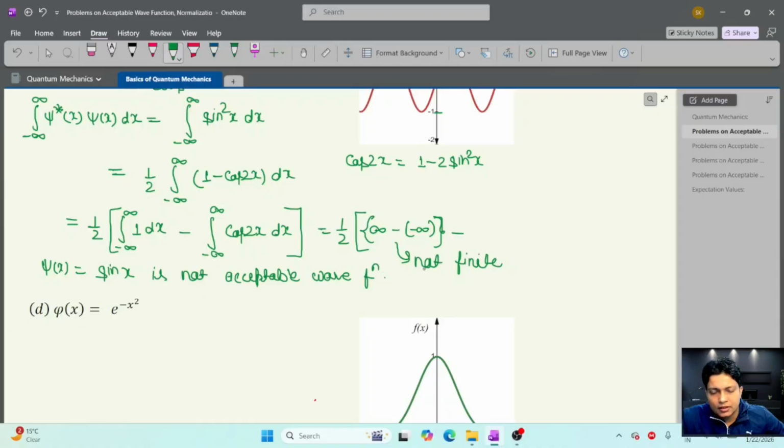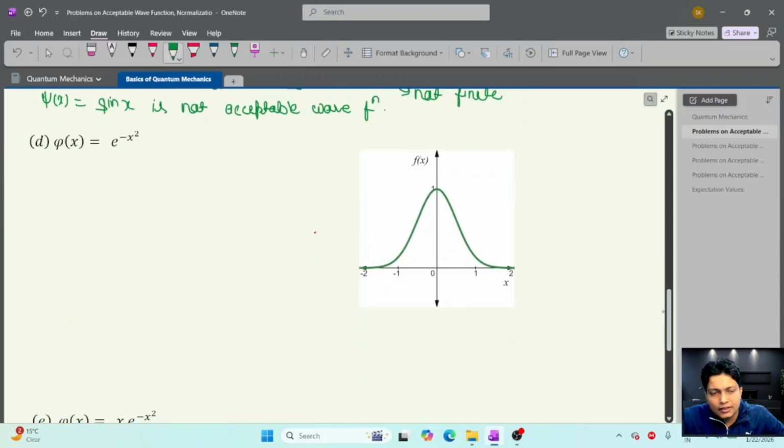But in quantum mechanics, for the infinite potential well, the wave function is like root 2 by L sin n pi x by L. This means that this wave function is finite, or acceptable, in a particular region, meaning 0 to L, or 0 to A, or minus L to plus L. In the finite region this wave function is acceptable, but in all space this wave function is not acceptable.